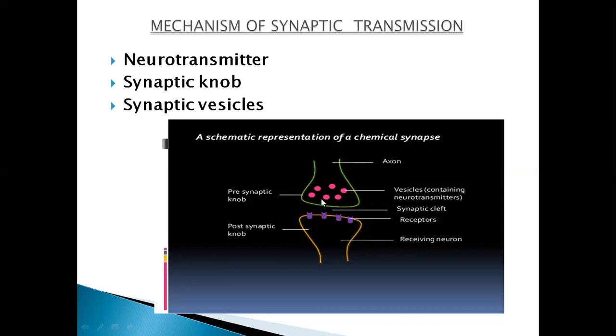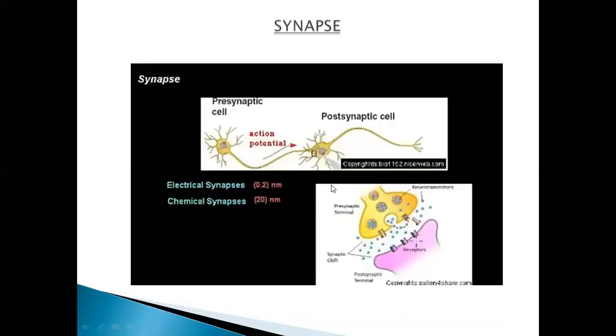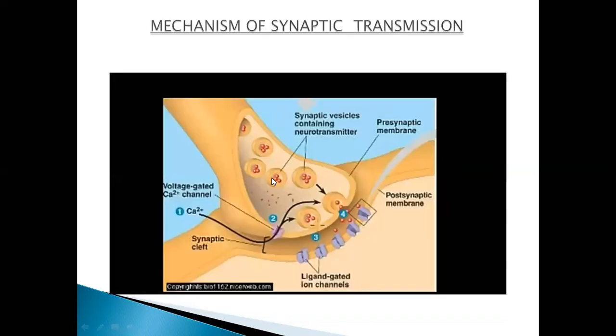These are known as the synaptic vesicles, which consist of neurotransmitters, like in this image you can see. The neurotransmitters are the chemical messengers.